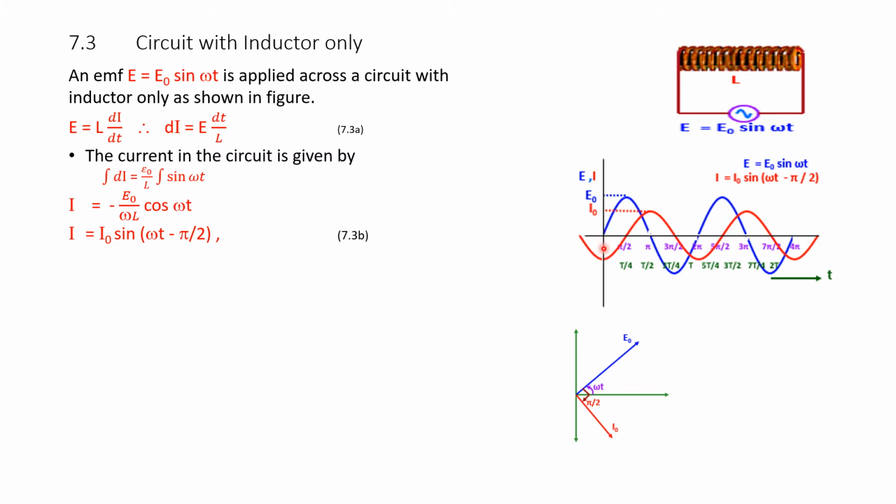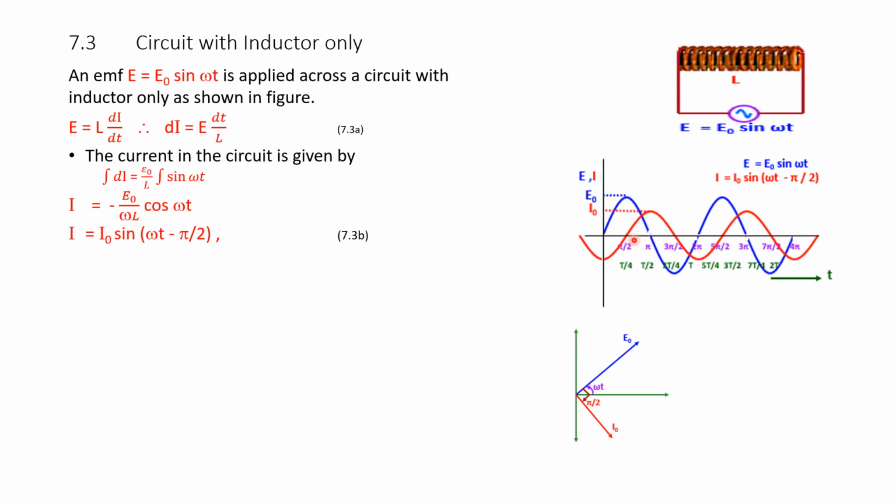That means current is lagging by 90 degrees. That is given by the factor pi by 2, which is called the phase difference between voltage and current. Please remember these equations and the plot, and meticulously go through the waveform, correctly pointing out the x axis and y axis.